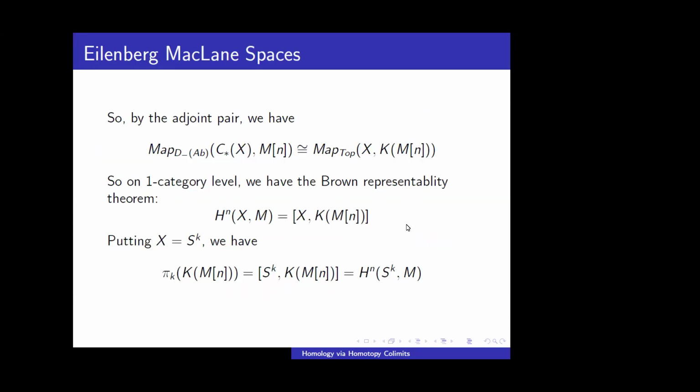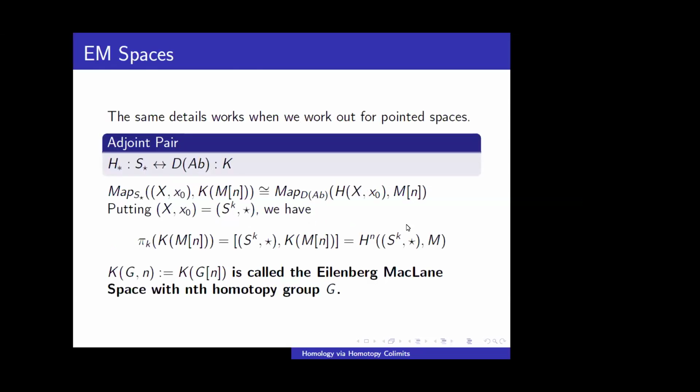These details were for unpointed spaces. The same details can be worked out for pointed spaces also. Instead of Top here, we replace it by pointed spaces, and the same things work out.